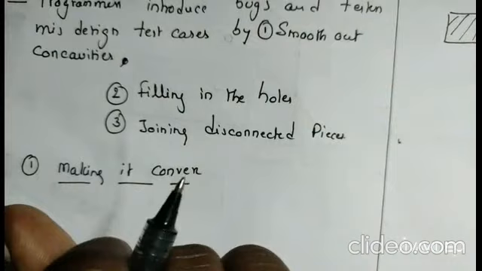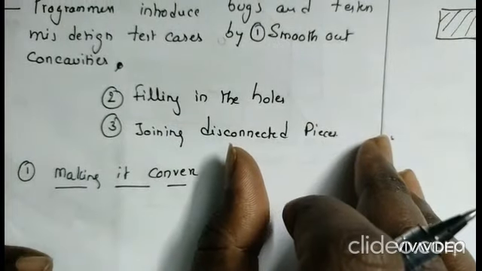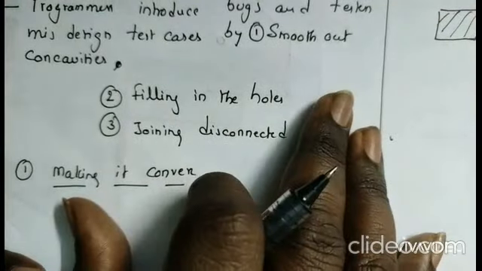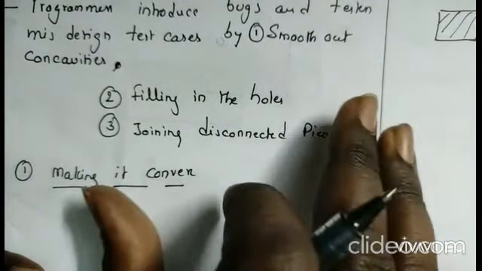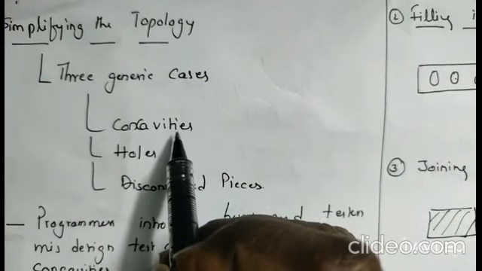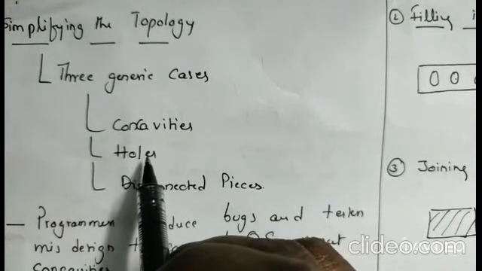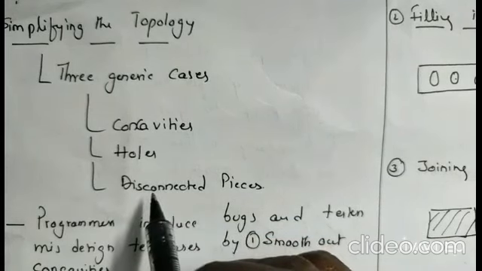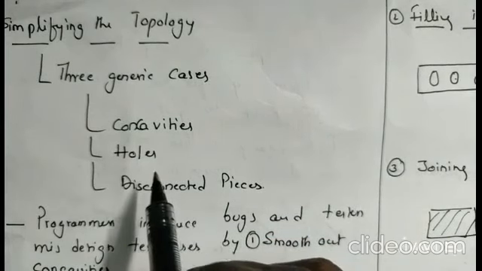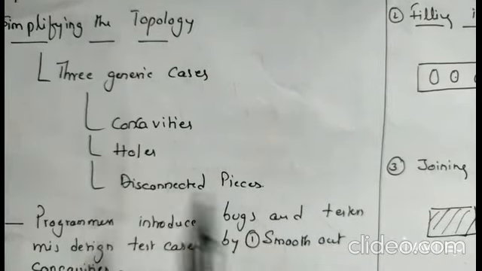Another generic case is concavities. Those cases which were seen before are the cases used to make ugly domains into nice domains. How the holes are filled and how the disconnected pieces are connected, we saw previously. Another one is concavities.